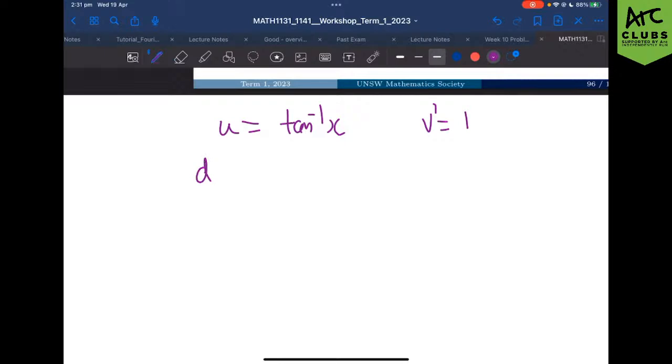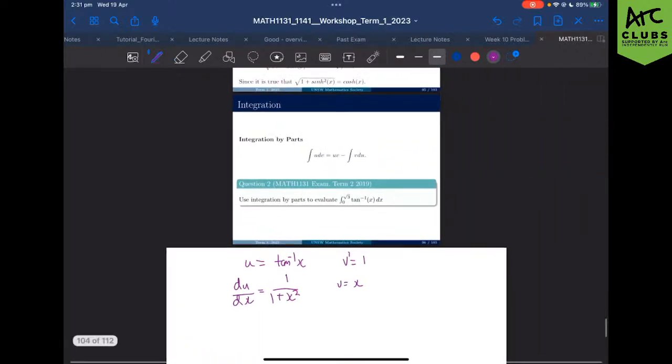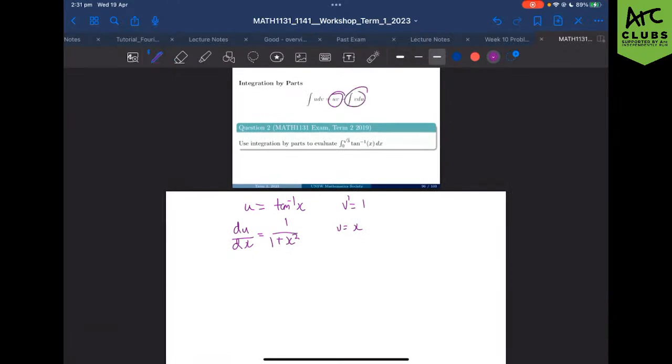So going from there, we have to differentiate u and integrate v. So we can say the derivative of u is going to be tan inverse differentiated. What is it, guys? Come on, guys, you did 4-unit. It wasn't that long ago. All right, it's 1 on... Beautiful. 1 over 1 plus x squared. And then when we integrate 1, we get v is equal to x. So then we can just sub that into our formula, right?